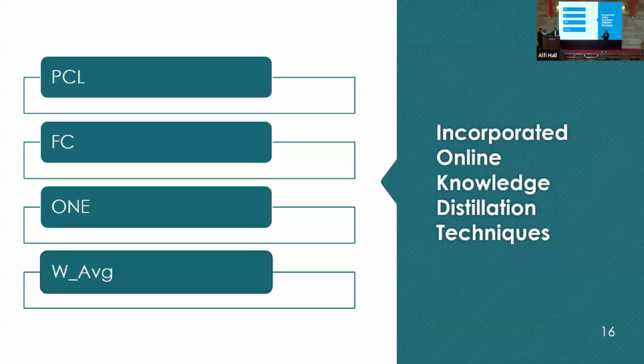Next, for the online learning implementations that we aim to have in our framework, we have PCL, which is peer collaborative learning, where different students learn from each other, and FC, which is fully connected ensembling, where the students learn the ensemble weights from each other. And finally, N1, which is on the fly native ensembling, and weighted averaging, where there is a learned weight for each student based on their performance in the previous epochs, and this is used to provide a group output.